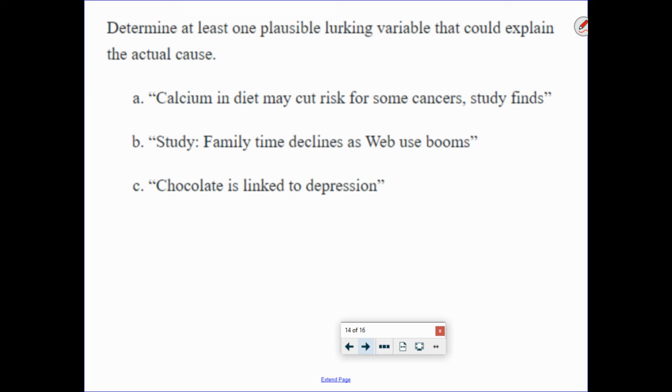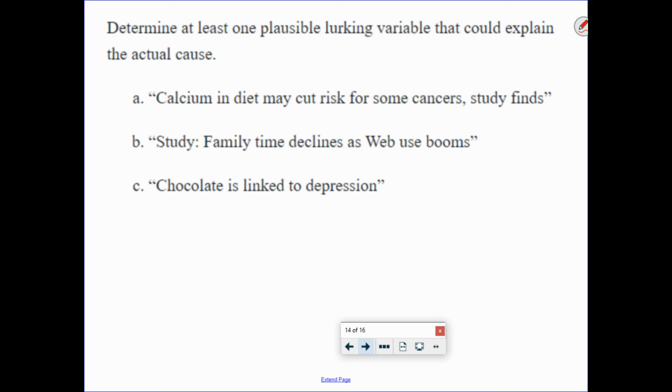Okay. B, study: family time declines as web use booms. So here's the thing. The world is becoming more technologically oriented. However, fast food consumption is also booming. Perhaps it is causing fewer families to eat together, and so they spend less time together. Maybe families with lots of activities use more technology and have less time to spend together, so the activities are the cause. So it's not necessarily that the more you use the internet, the less time you spend together, but a lot of times internet is independent use, isn't it? You do it alone. You don't necessarily do it with family time, okay?